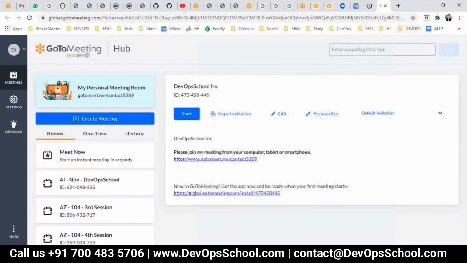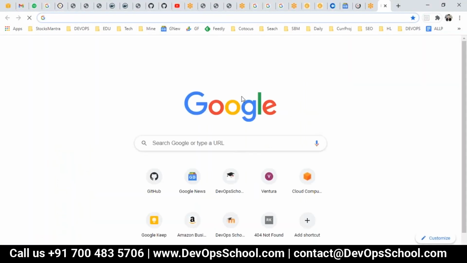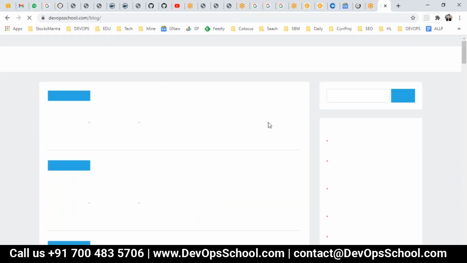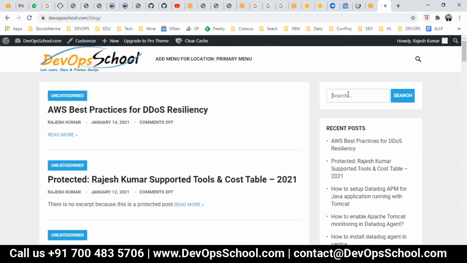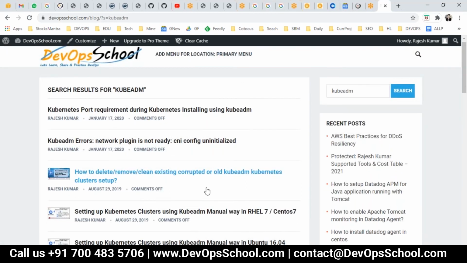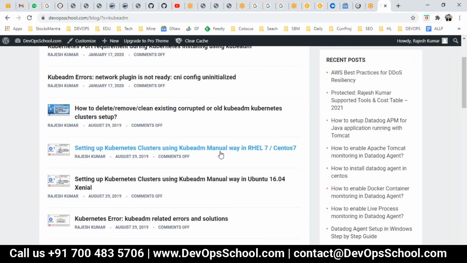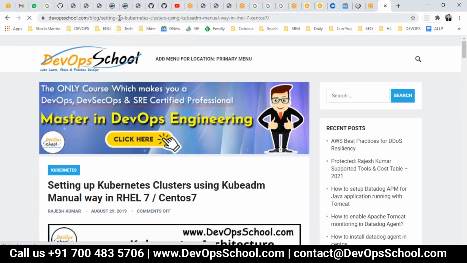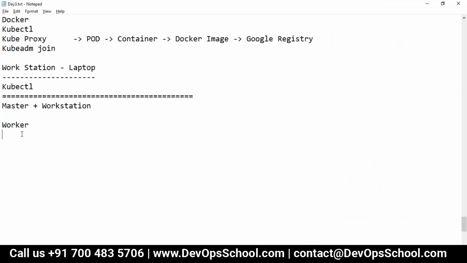Now the question is how to do that. I need all the steps. So just go to devopsschool.com/blog and here you write Kubeadm. Okay, it's easy to find, and here you have step-by-step information for RHEL also and Ubuntu also, downside. But we all are using the RHEL family for the setup. So this is the URL which I am following.